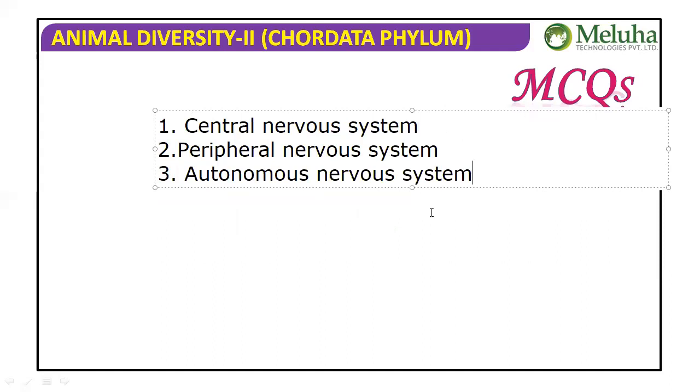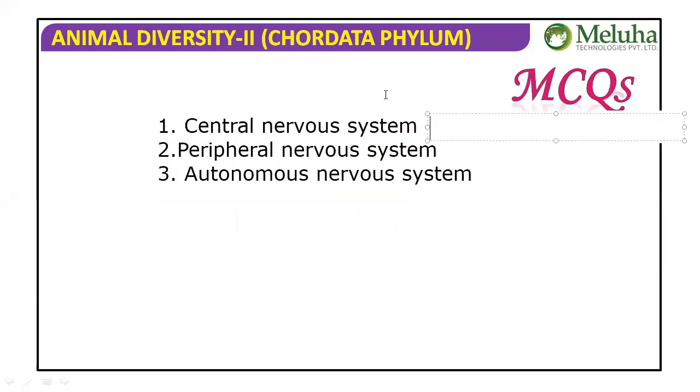The central nervous system includes the brain and spinal cord. I'm writing here the brain and spinal cord.